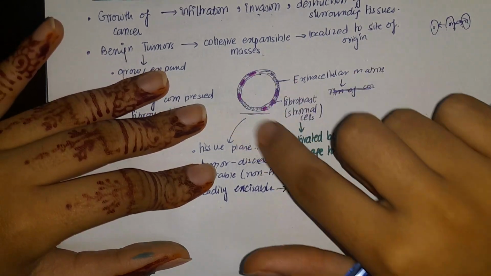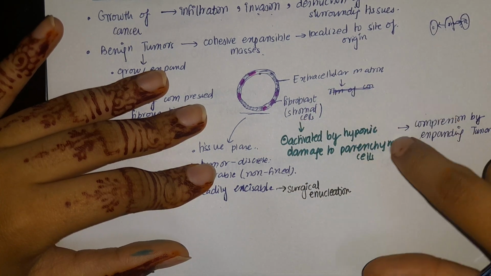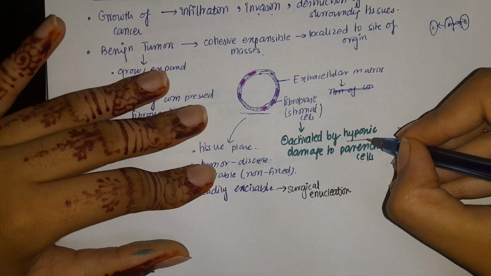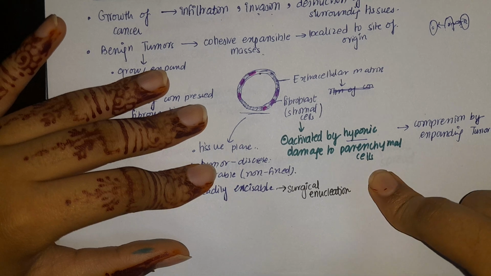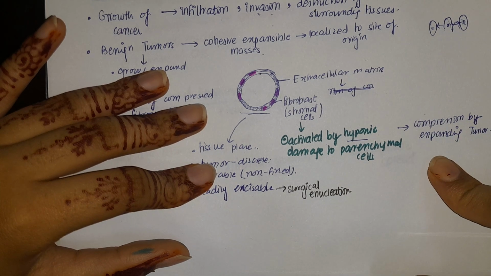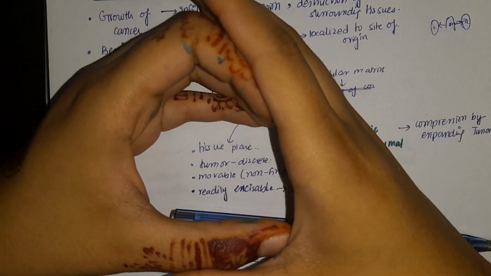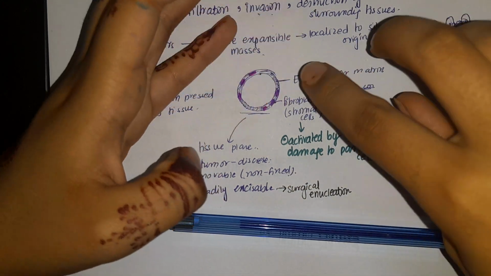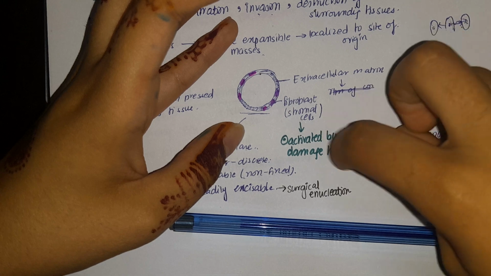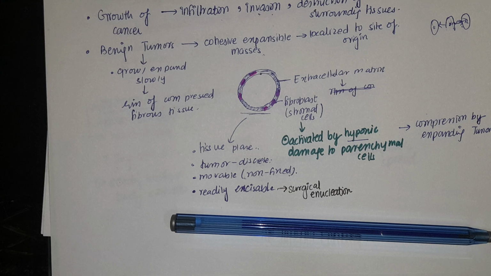Now they are saying that the extracellular matrix has certain stromal cells or fibroblasts. These cells can be activated by hypoxic damage to parenchymal cells. Hypoxic means loss of oxygen. So these stromal cells can be activated by hypoxic damage to parenchymal cells and by compression by the expanding tumor. So the fibroblast cells of the extracellular matrix, whenever the tumor grows, are activated, majorly by hypoxia due to compression by the expanding tumor. So this was the activation of fibroblasts by expansion and by hypoxia.